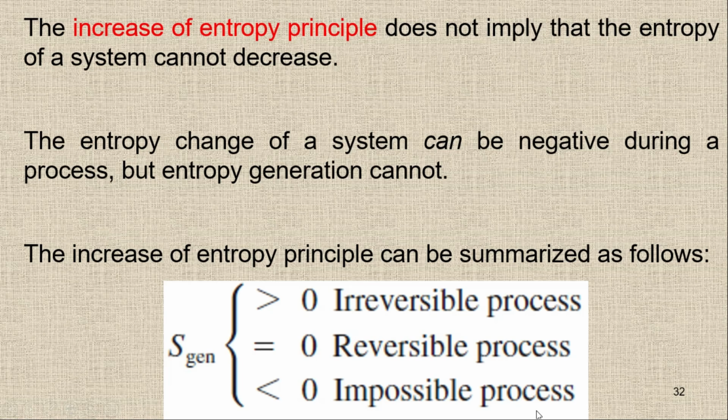You will not see any process in which you get entropy generation less than 0. So remember these three conditions. This is called the increase of entropy principle.